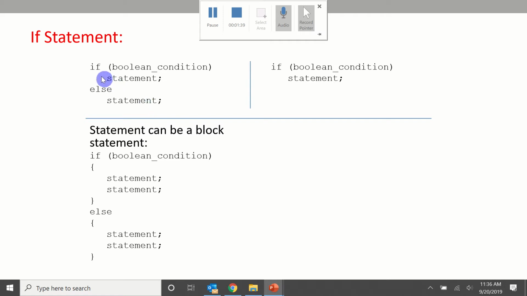In C++, if you leave the curly braces off, then only the very next statement gets executed for the if statement. If you want a block of statements to be executed if the if statement is true, then you need to use the curly braces to denote a block. In this example, if you left the curly braces off, you would actually get a syntax error, because this statement here would always be executed, and then the else won't know what it's supposed to go with. So in this case, you will get a syntax error.